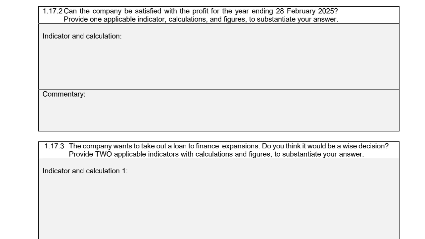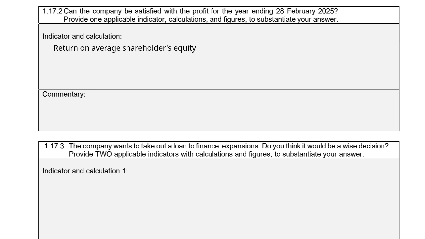1.17.2. Can the company be satisfied with the profit for the year ending 28 February 2025? Provide 1 applicable indicator, calculations, and figures to substantiate your answer. Well, to answer this question, the first indicator that we are going to use is the return on average shareholders' equity.